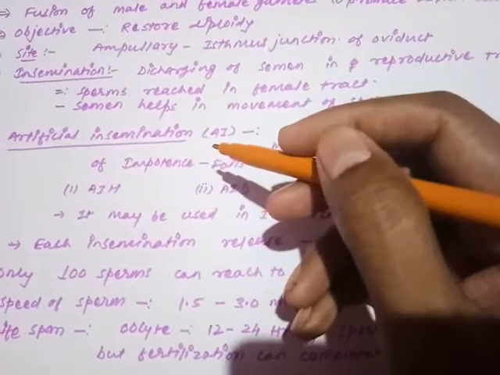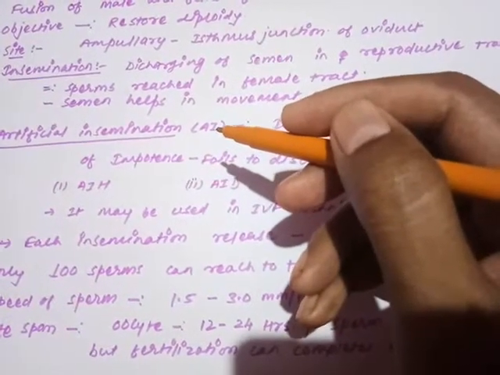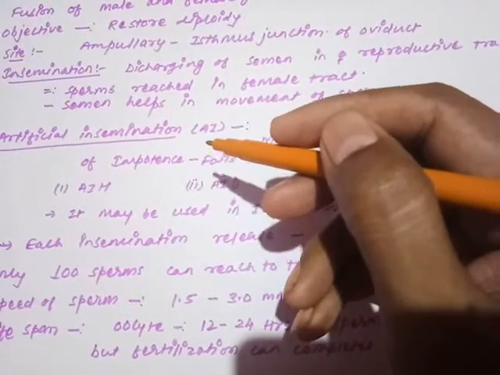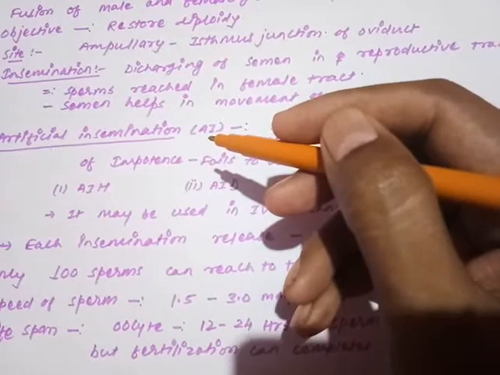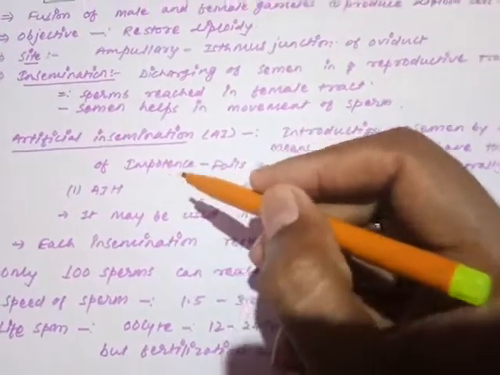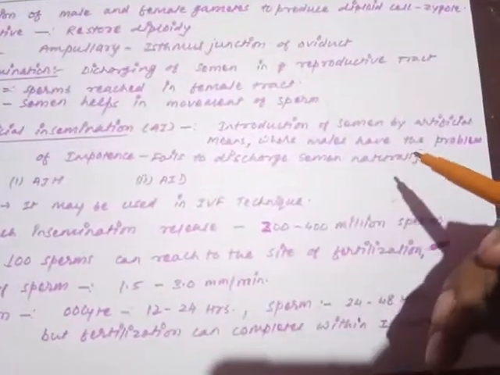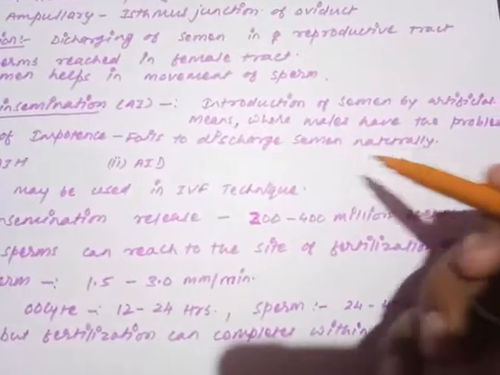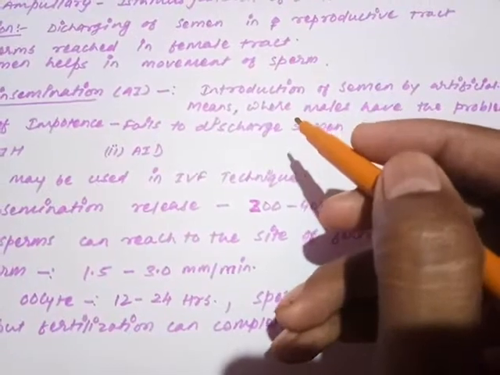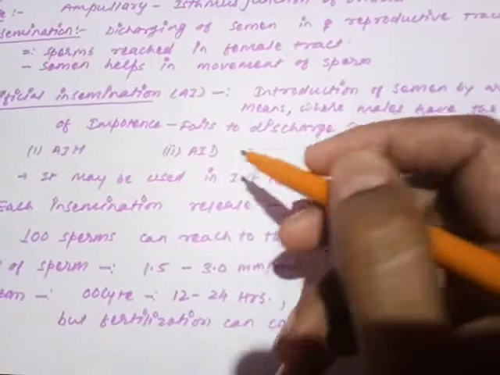For the purpose of what? The semen is collected outside of the male's body and discharged through an artificial means into the female reproductive tract. Because we are involving human intelligence and artificially discharging the semen into the female reproductive tract, the process is called artificial insemination. Are you getting my point? When the male is not able to discharge the semen naturally, the semen is introduced inside the female's body artificially. That is called artificial insemination.